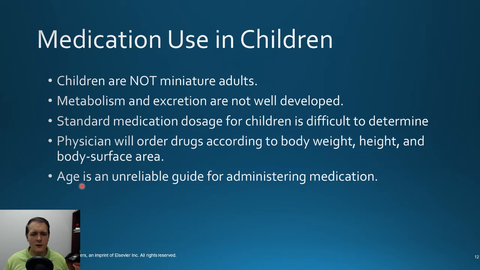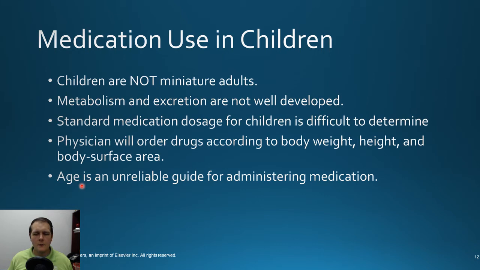You find some drugs are going to be dosed based off of age. This is pretty unreliable. The main reason being is that when you say, okay, well, a 5-year-old's going to get this much, well, childhood obesity is a big problem. So you can have a 5-year-old that weighs as much as an 8 or 9-year-old, and there may not be enough medication for them. Or they could have a chronic illness to where they weigh as much as a 3-year-old, and maybe it is too much medication for them.